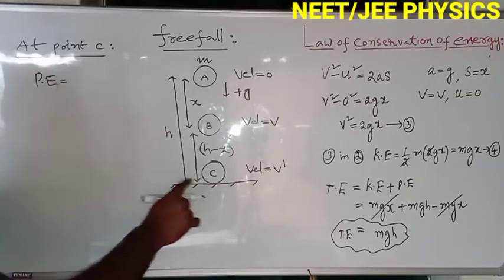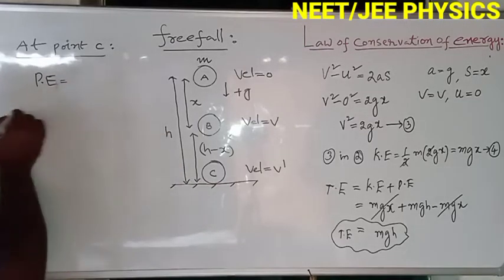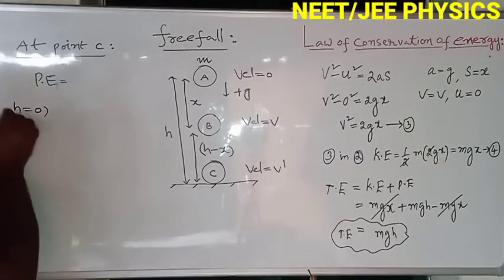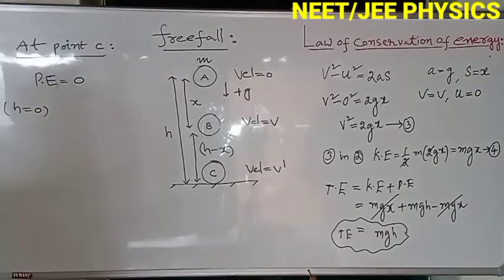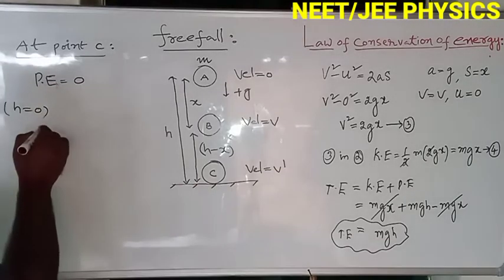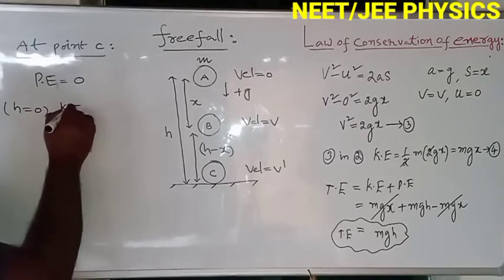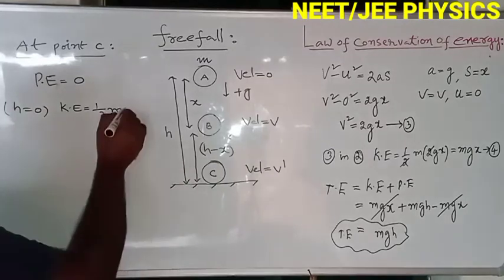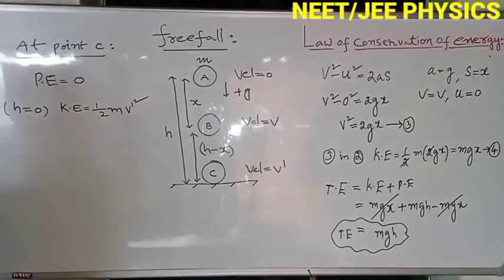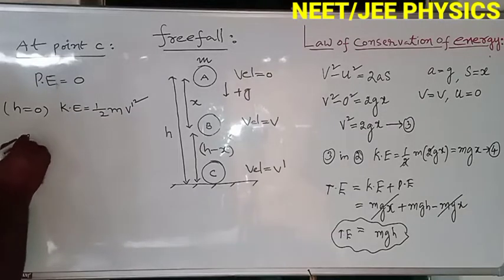So the potential energy formula is mgh. h is 0, that's why potential energy is 0. Now kinetic energy. Kinetic energy is half m v square. At point C the velocity is v dash. So kinetic energy is half m v dash square.